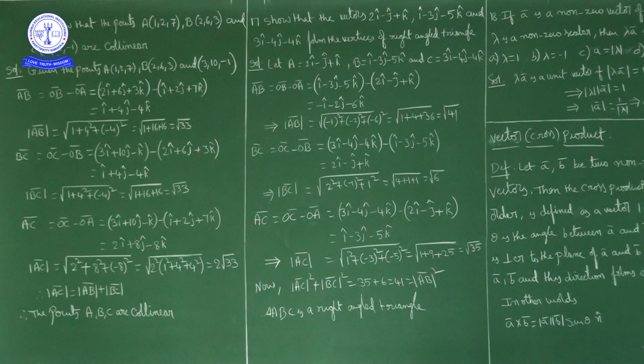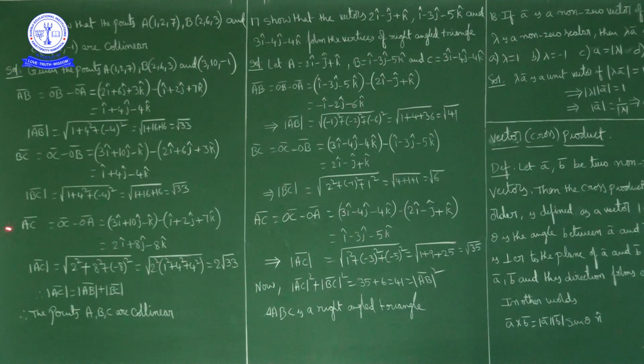So BC bar is i cap plus 4j cap minus 4k cap. So the magnitude of BC bar is the square root of the i component 1, j component 4, k component minus 4. So the square root of 1 squared plus 4 squared plus minus 4 squared, that is the square root of 1 plus 16 plus 16, that is the square root of 33. So the magnitude of BC bar is square root of 33.